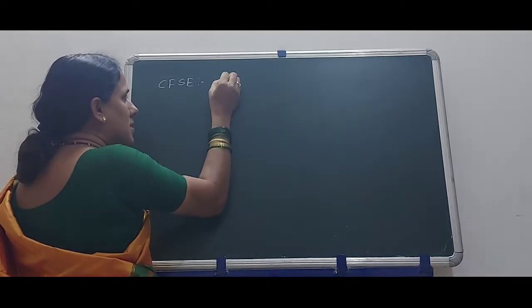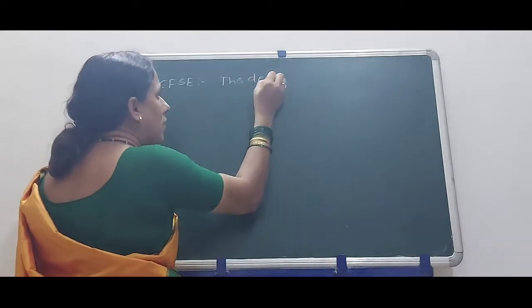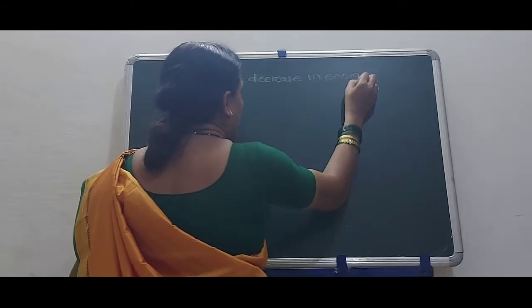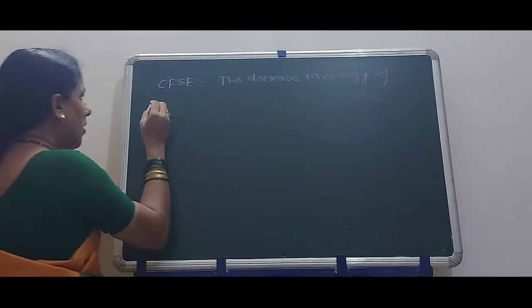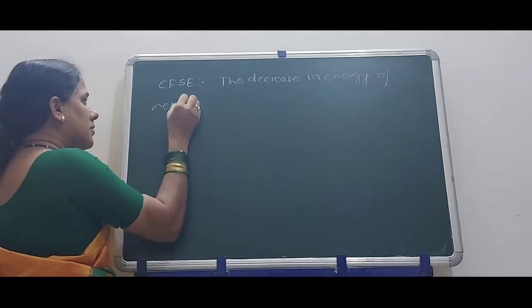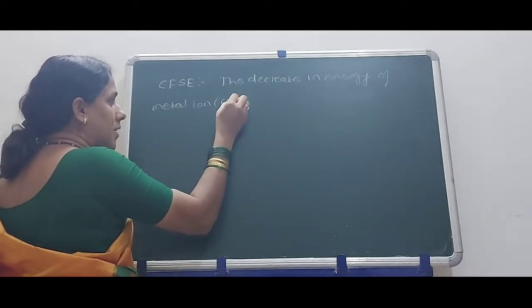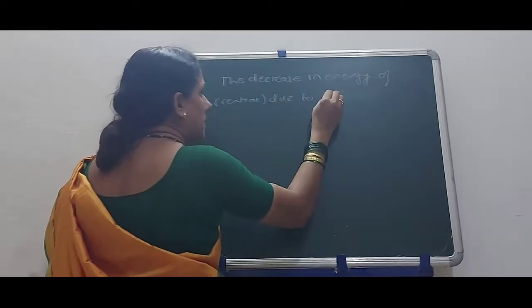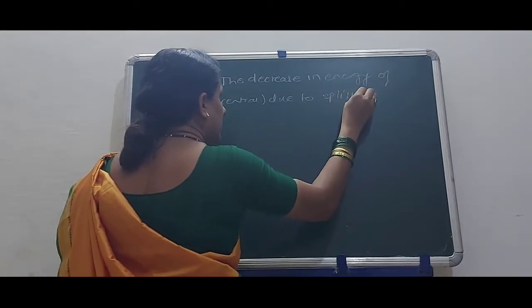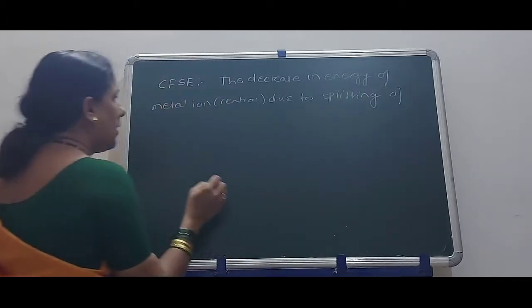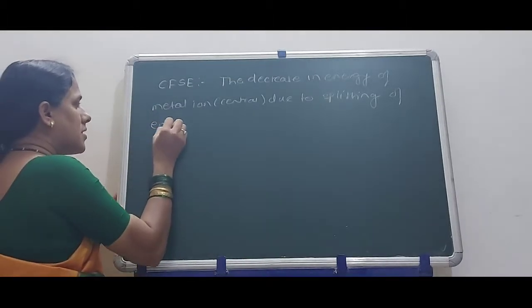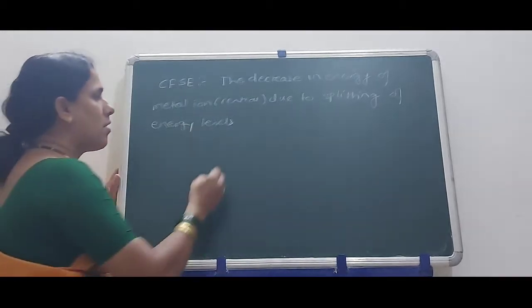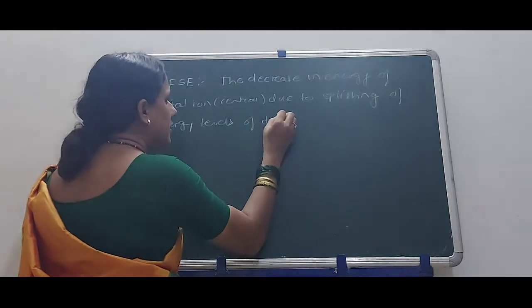The definition of this is the decrease in energy of a metal ion, that is, the central metal ion, due to splitting of energy levels of d orbitals.